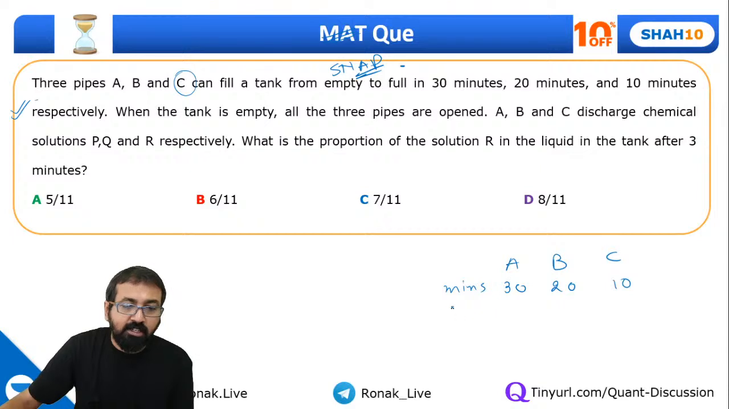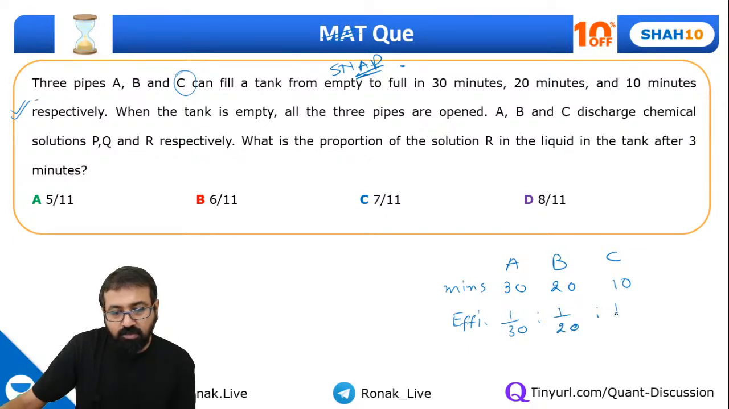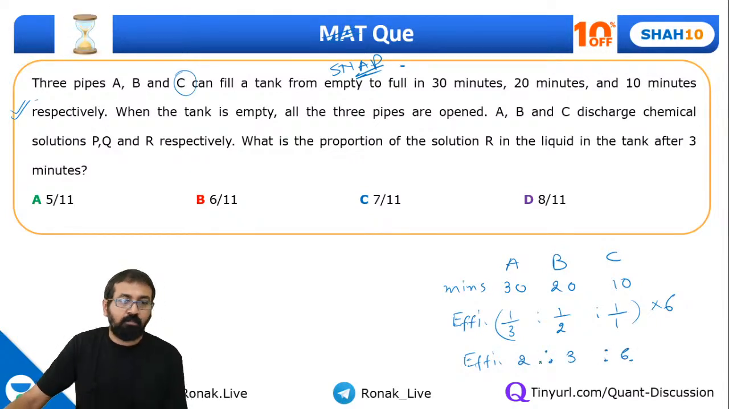So that means the efficiency ratio will be 1 by 30 is to 1 by 20 is to 1 by 10, or you can say 1 by 3 is to 1 by 2 is to 1 by 1, right? Now if I want, I can multiply all this by 6, so I'll get the efficiency ratio as 2 is to 3 is to 6, right?